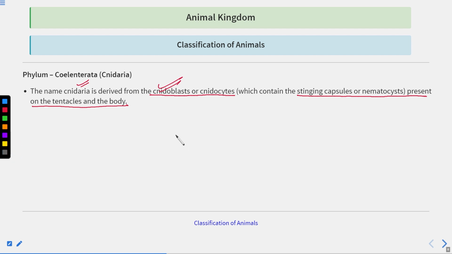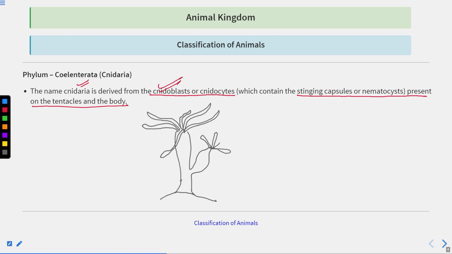I'm just drawing a hydra. Hydra belongs to this. It is attached to the substratum. Now we have the tentacles. Hydra has tentacles like this, right?